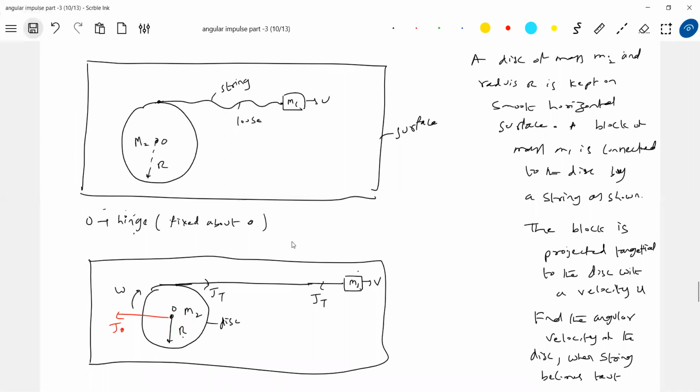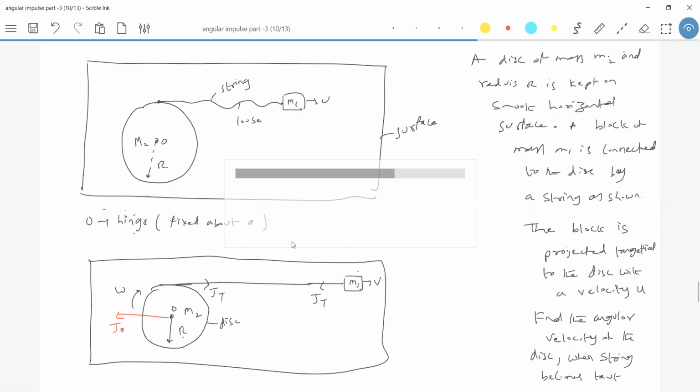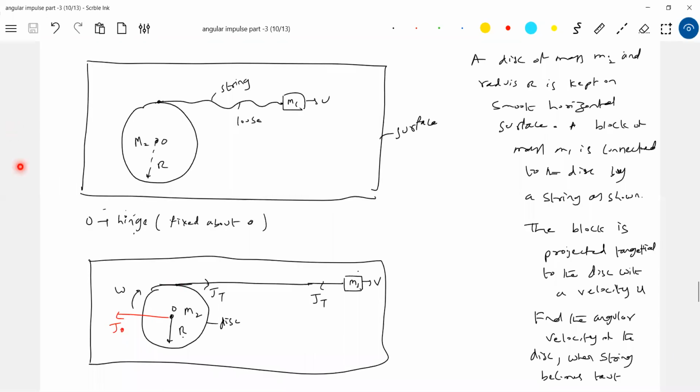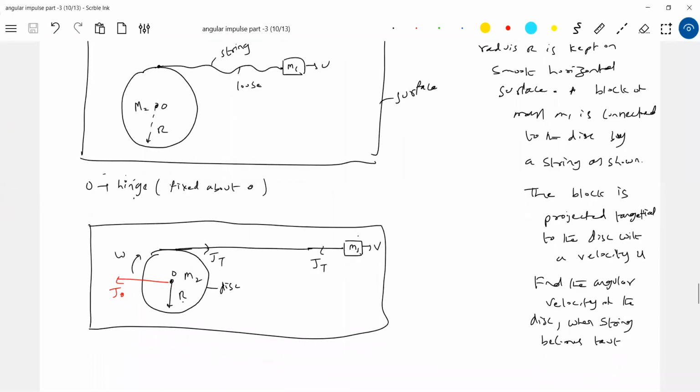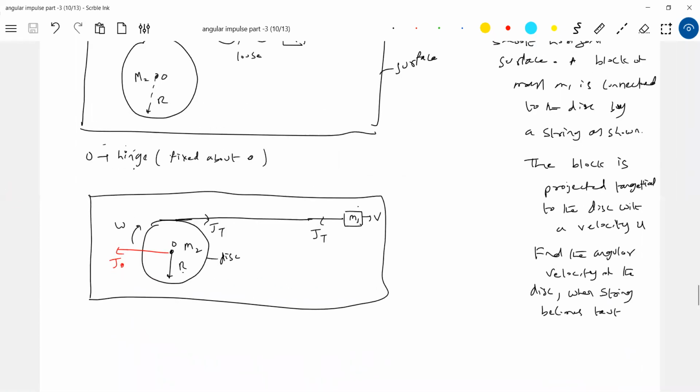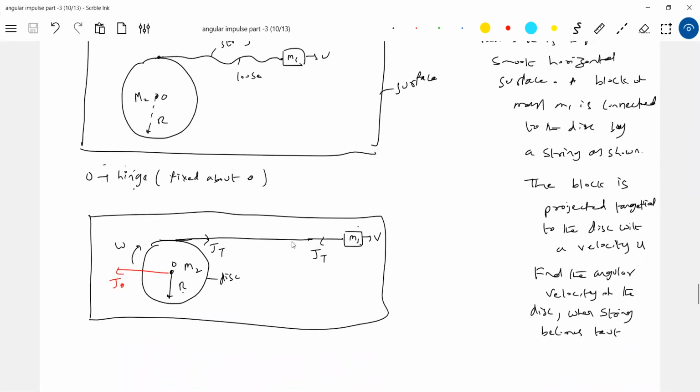Therefore the idea of the hinge is very important, because in every numerical I was stressing the reaction at the hinge. Okay, let's get into the calculation part. So L about O initial equals L about O final. The initial angular momentum is mur clockwise.